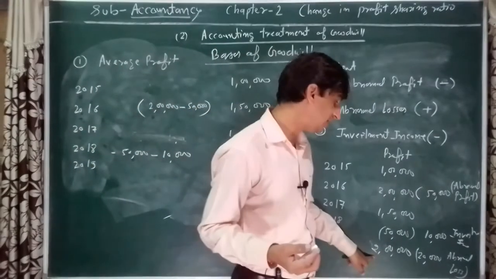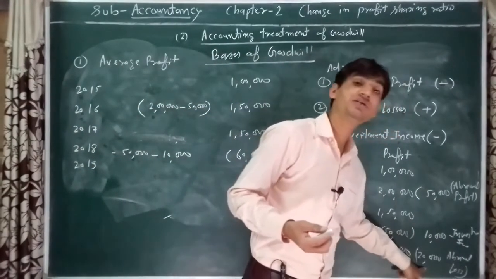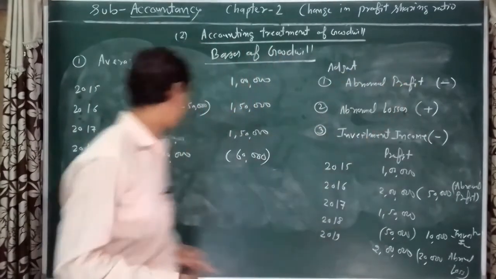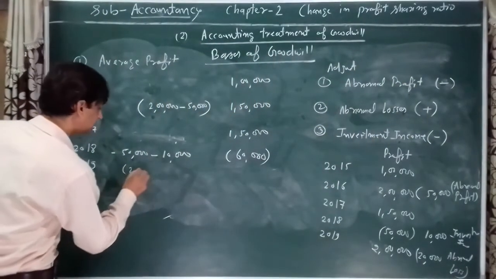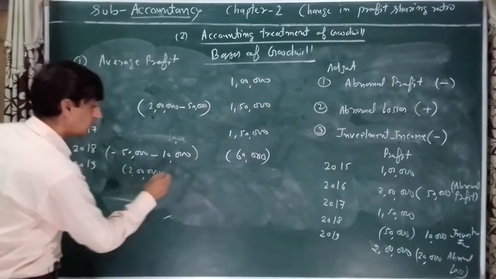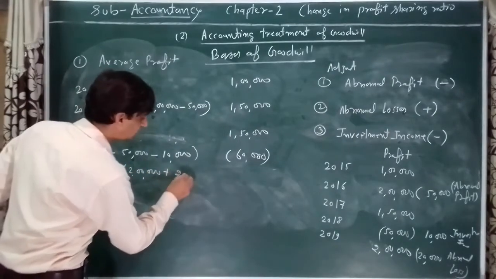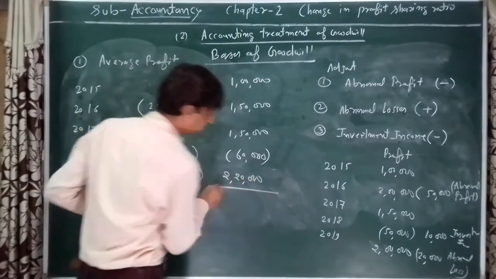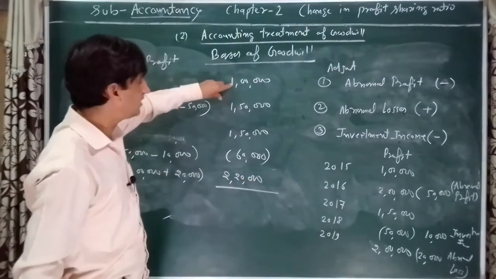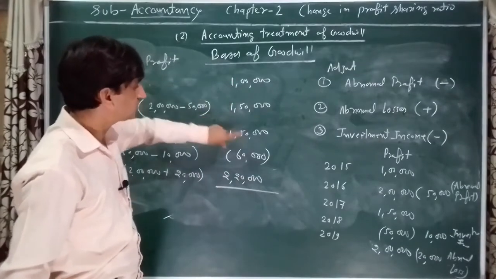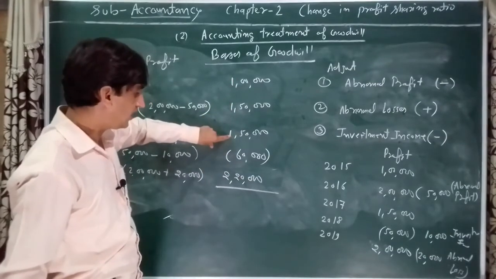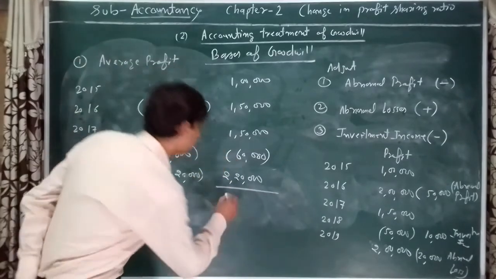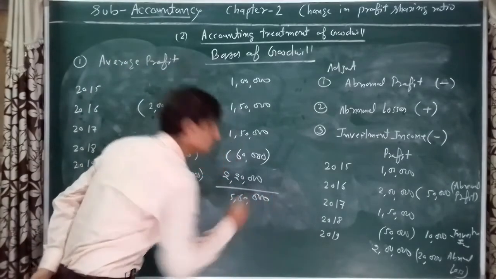In 2019, 2 lakh and abnormal loss 20,000. So abnormal loss will be added back. Abnormal losses will be added back in the relevant year profit. So here 2 lakh plus 20,000, 2 lakh 20,000. Now the sum of 1 lakh, 2 lakh 50,000, 3 lakh, 4 lakh, 6 lakh 20,000 minus 60,000. So 5 lakh 60,000. Is it clear?